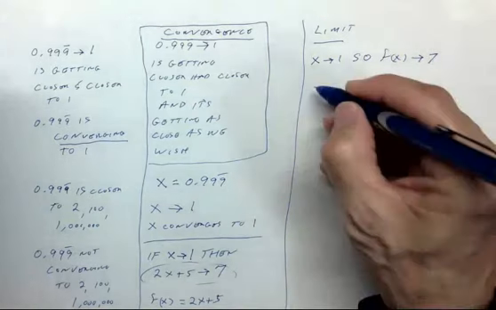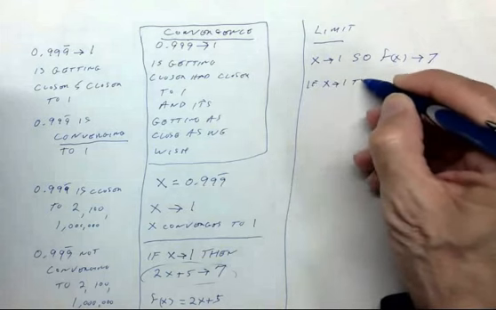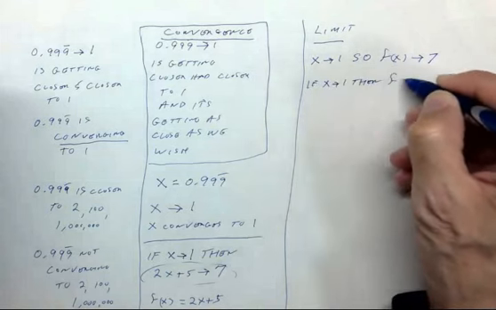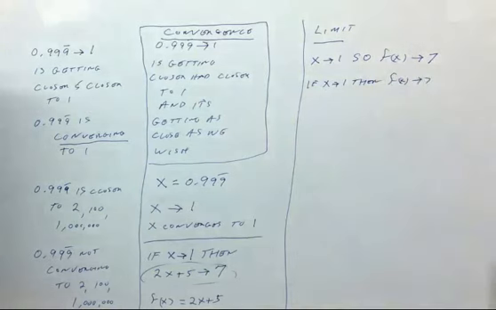You could also write it: if x converges to 1, then f of x converges to 7. These two symbolisms, I think, are very intuitive. Unfortunately, in calculus, a very unintuitive symbolism is used.